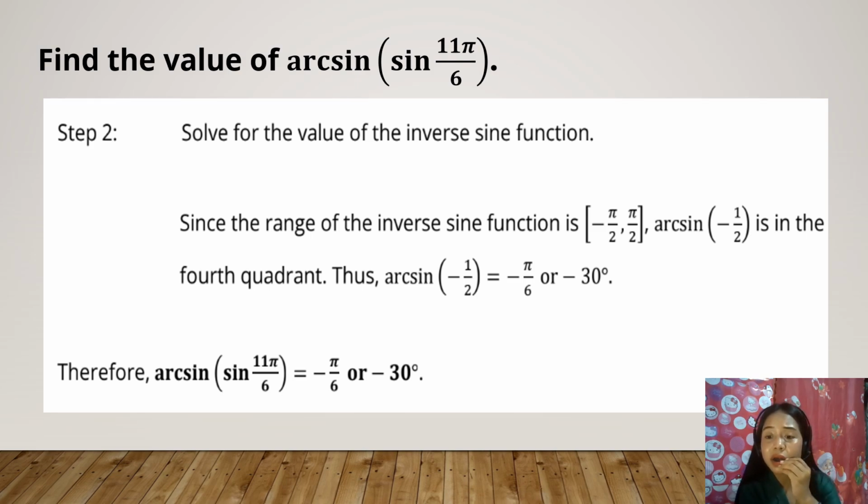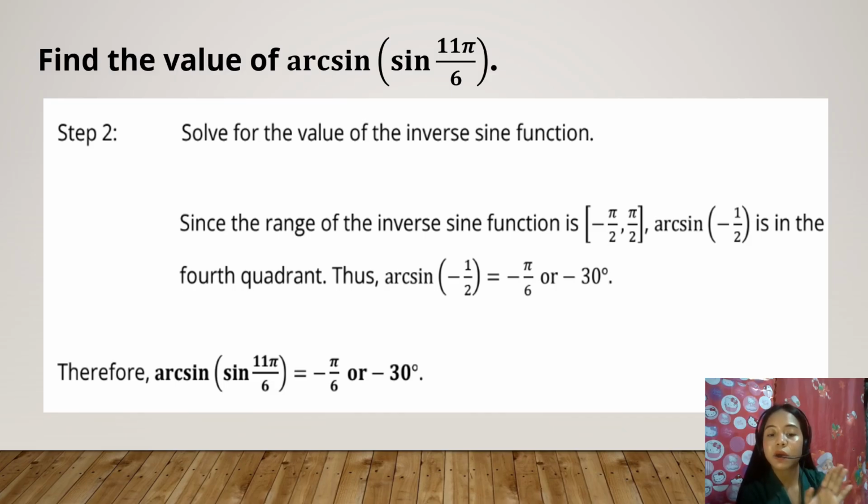Okay, so I will solve it one step at a time so that it is better understood. First, we convert 11 pi over 6. What is the value of pi again? 180. So 11 times, since it is 11 pi, we use the value of pi, which is 180.